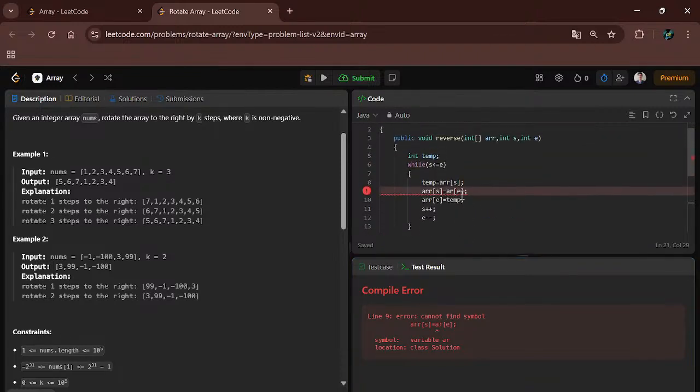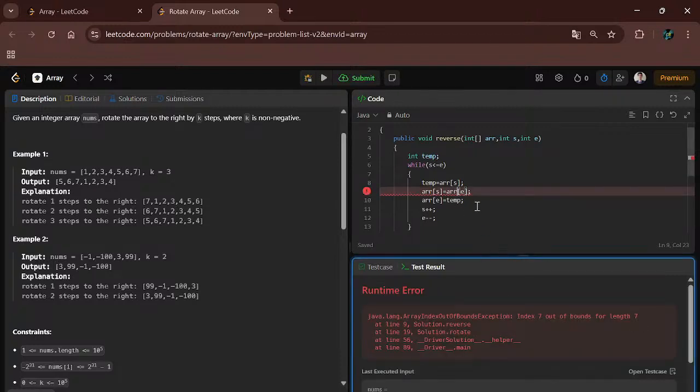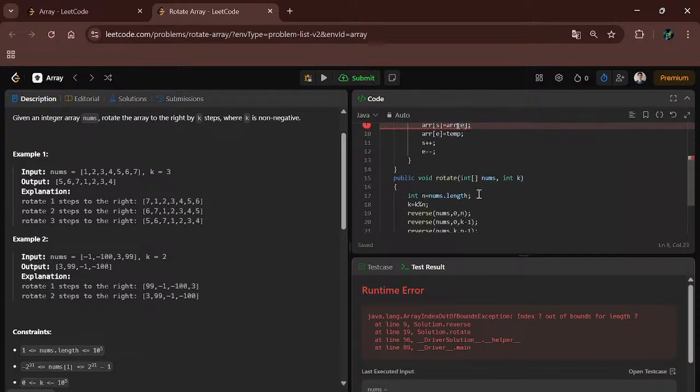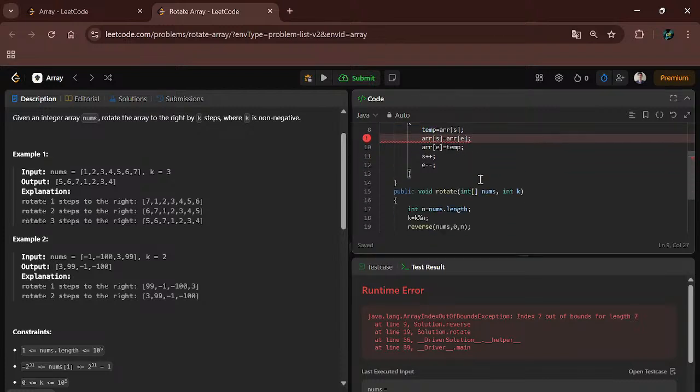Okay, I think here is a problem. Array spelling mistake is there, guys. You can find this problem and a solution on my playlist. You can watch from there. Okay, here is some problem. I think it is giving array out of bound. Wait a minute.